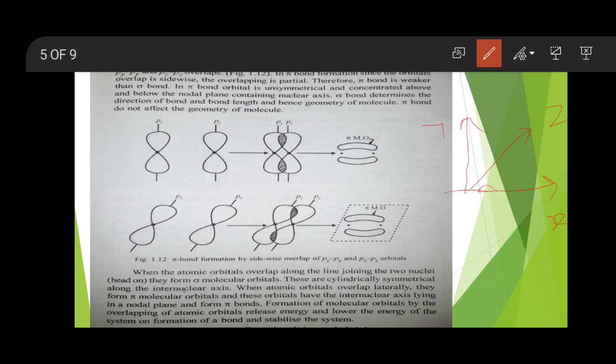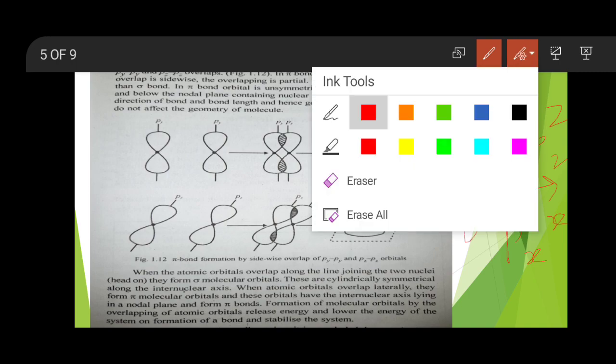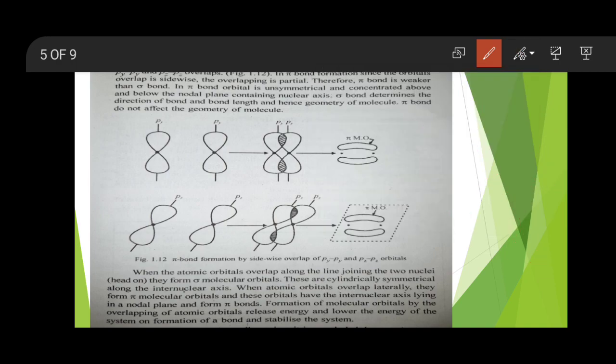If the orbital is lying on the x-axis, it is called a px orbital. If the orbital is lying on the y-axis, then it is called a py orbital. If it is lying on the z-axis, then it is called a pz orbital. So these py and pz orbitals are perpendicular to the molecular axis.